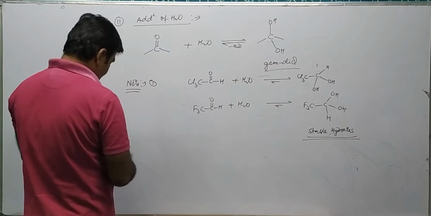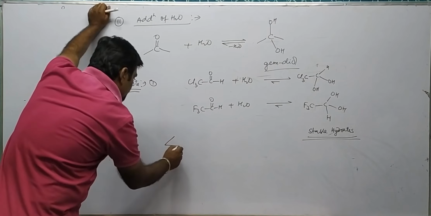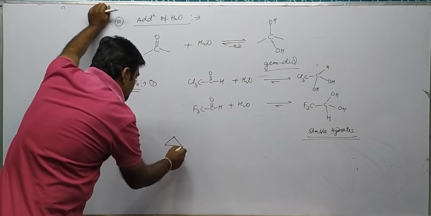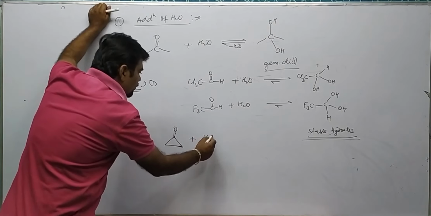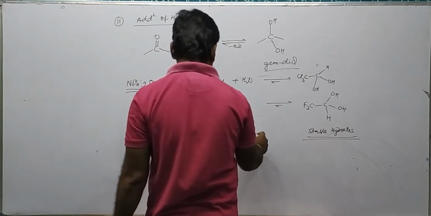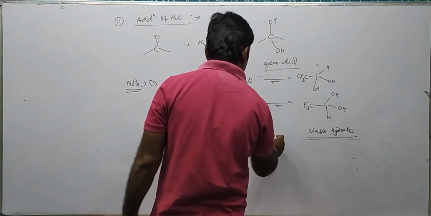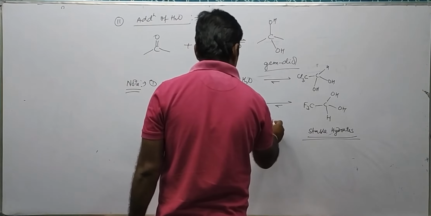See, if you see the example of cyclopropanone, on addition of water the equilibrium lies towards the right side and forms the stable hydrate with OH and OH.